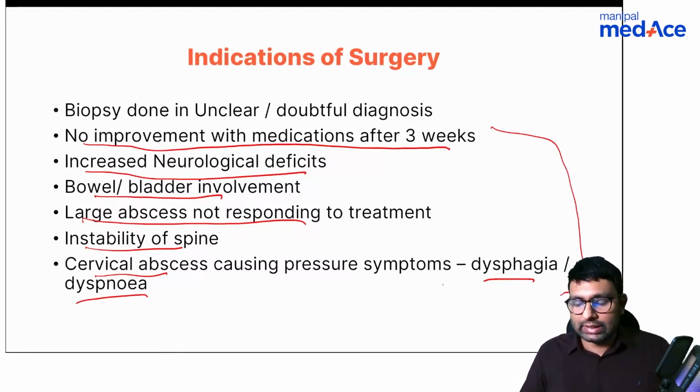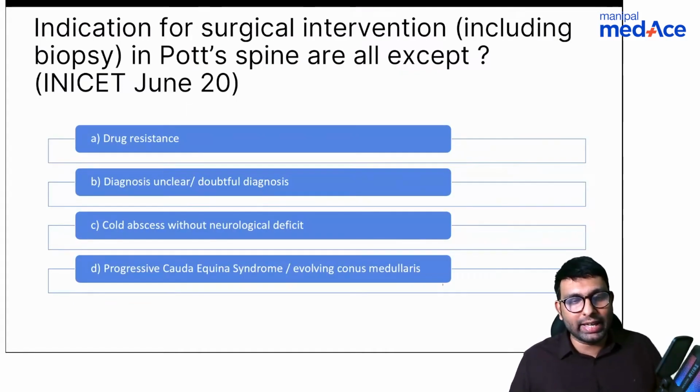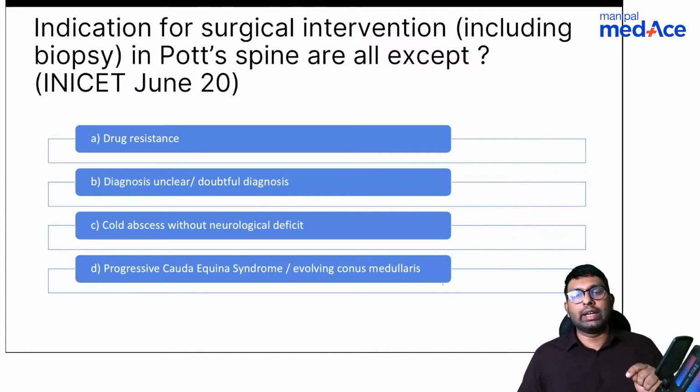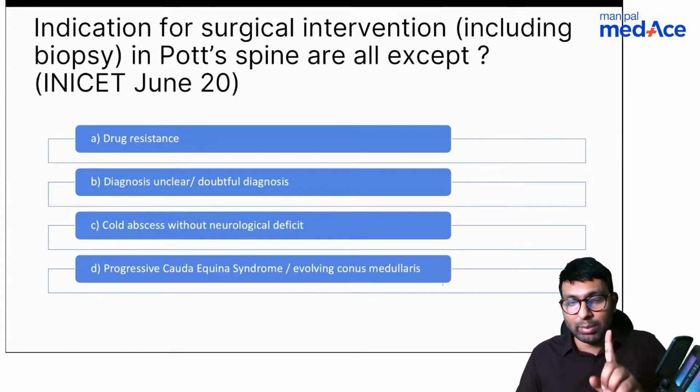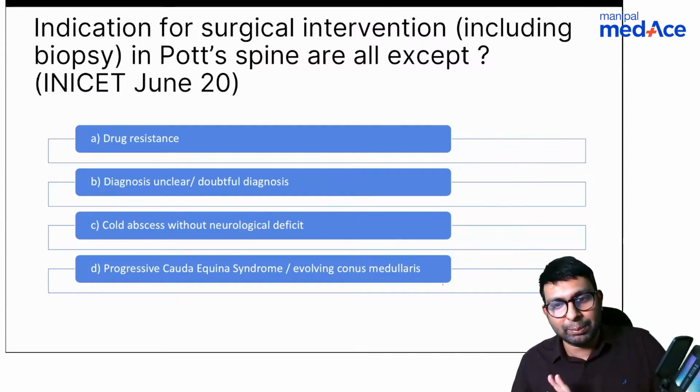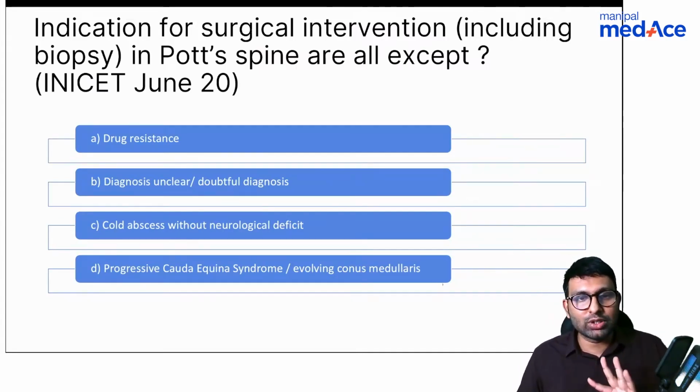Now that you understood this, let's go to an INI-CET June 2020 question, which again talks about spine TB. They're asking you indications for surgical intervention, including biopsy, in Pott's spine are all except. Okay, so they want to know which is not an indication.